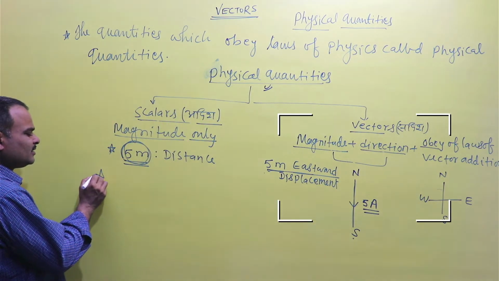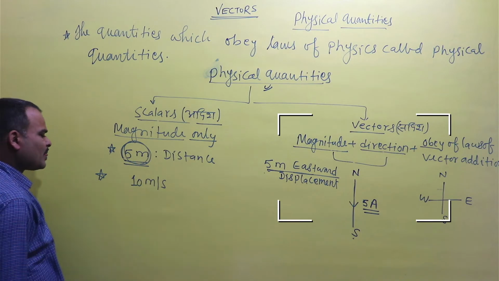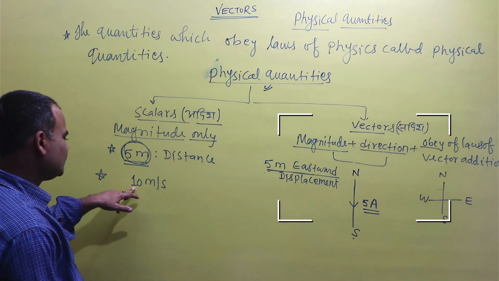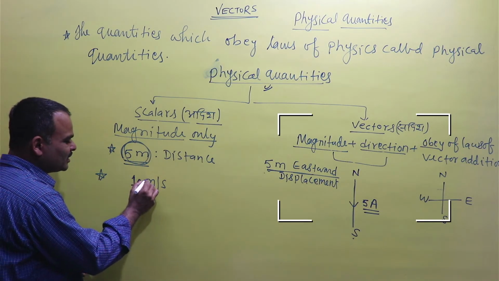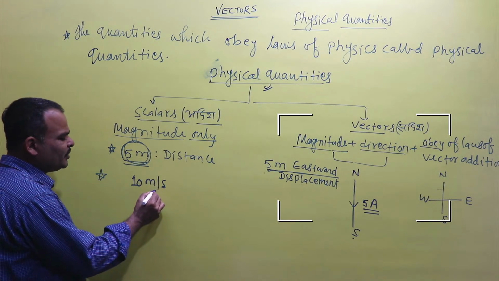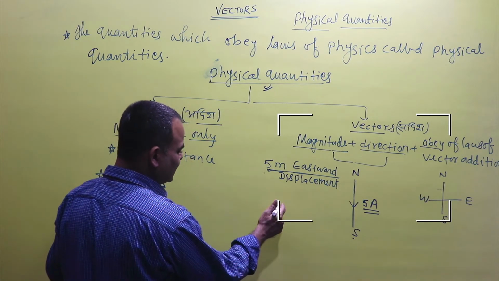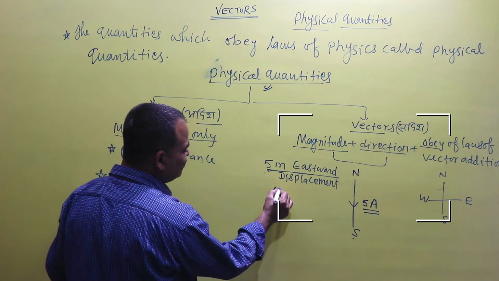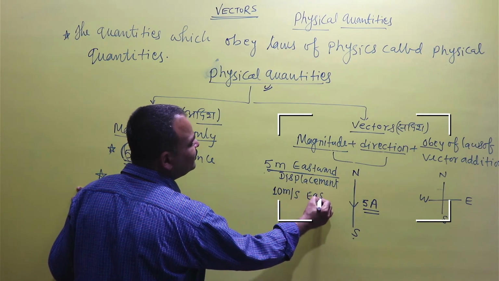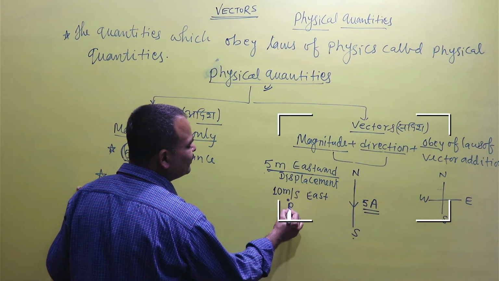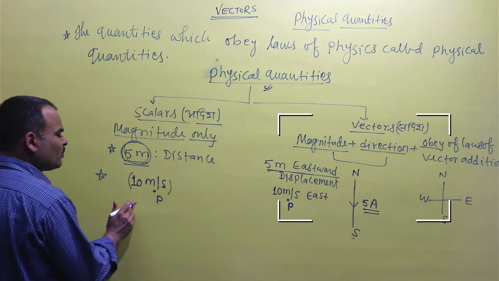A man says that a motor is going with speed 10 meter per second from a point P. And again, the other man says that a motor is moving with 10 meter per second in the direction of east from point P. Then here the 10 meter per second only possesses magnitude but not direction.